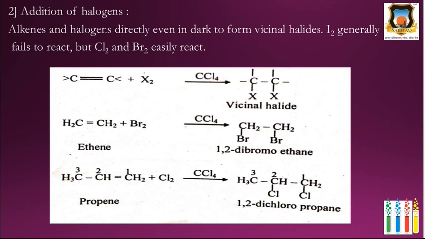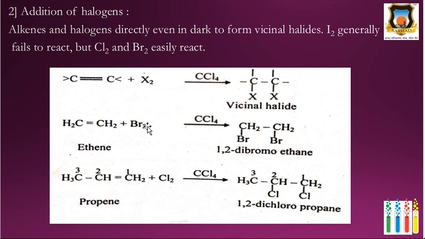Then addition of halogen. Alkenes react directly with halogen, in the dark, to form vicinal dihalides. I2 generally fails to react, but Cl2, that is chlorine, and bromine react easily. The carbon-carbon double bond undergoes addition and gives a vicinal halide.